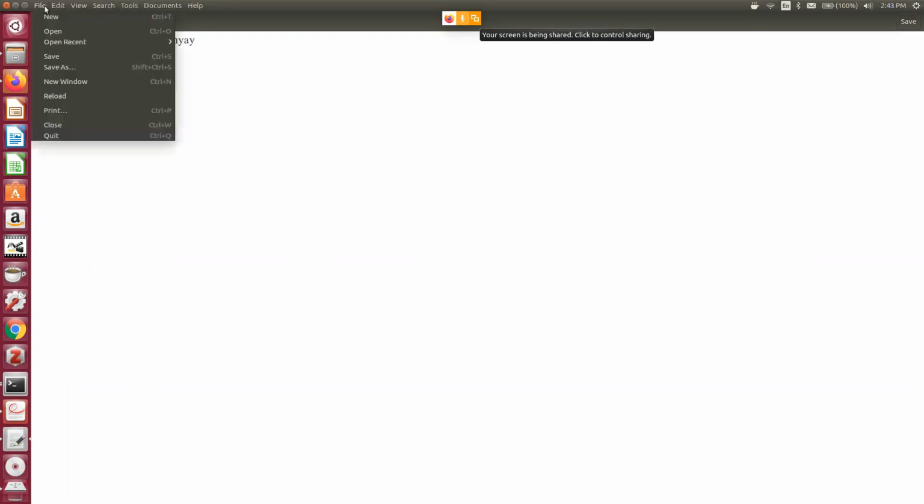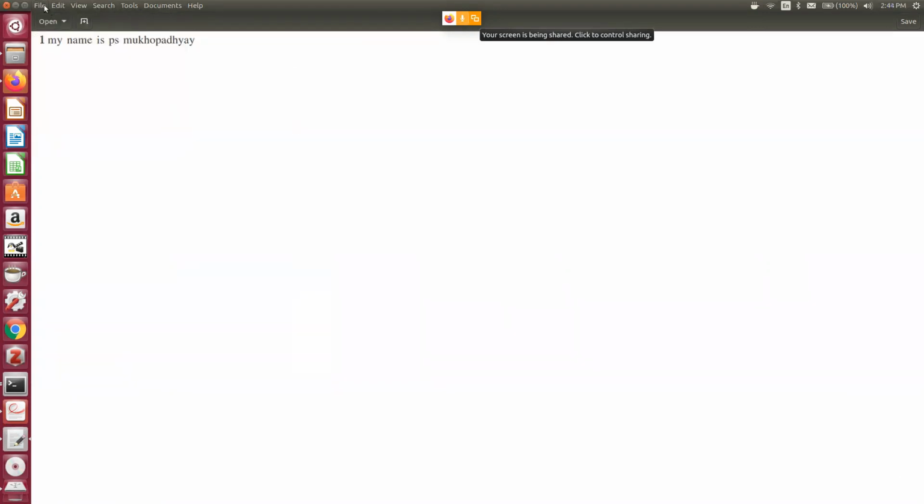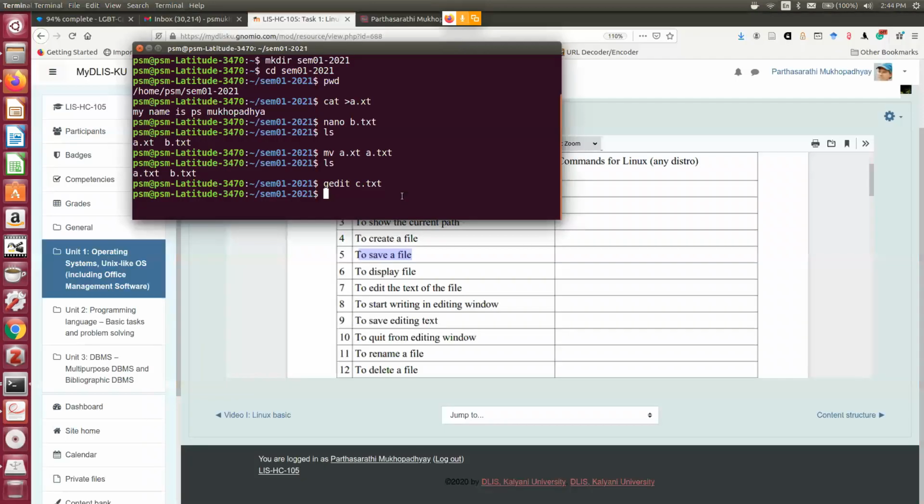Then you can utilize your graphical user interface to save. Then to exit, quit. So now you can see there are three files: a.txt created by cat, b.txt created by nano, c.txt created by gedit. To save a file, it actually depends on what particular text editor you are using.